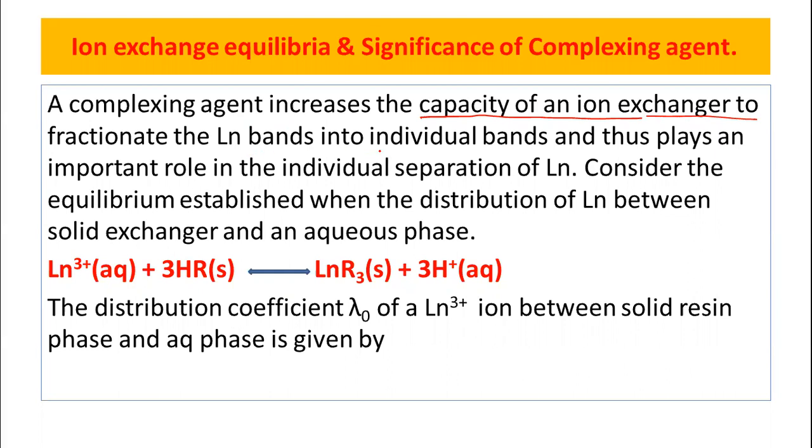bands into the individual bands. So with the help of the complexing agent, the individual bands are created in the resin column. Therefore, the complexing agent plays an important role in the individual separation of lanthanums. But how? Let us see what type of equilibria is established during the separation of the lanthanum.